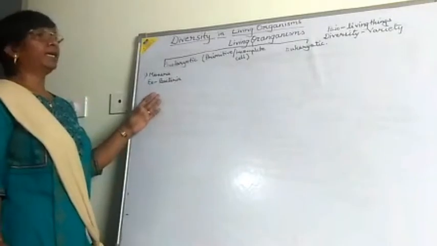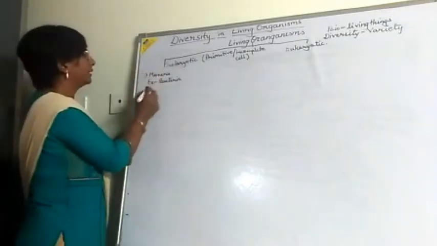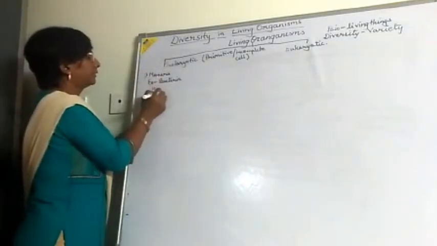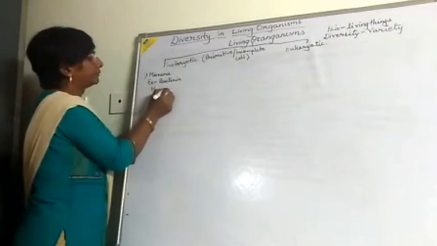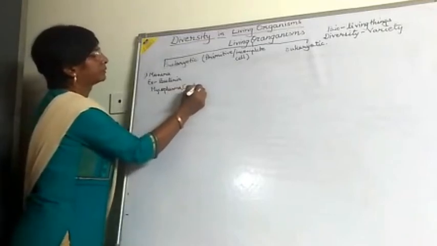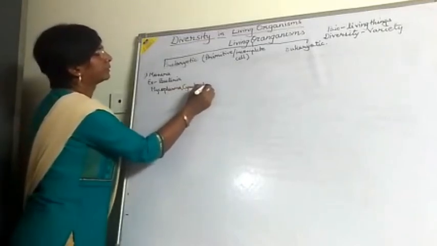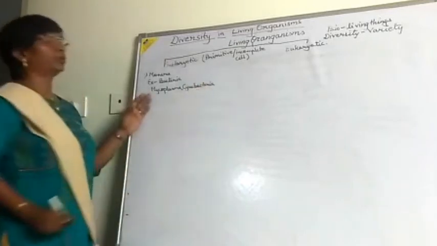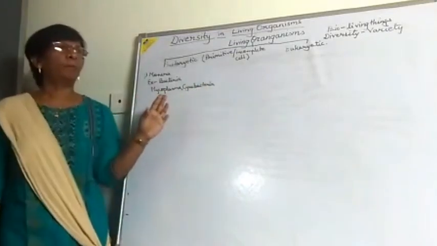Examples of bacteria are mycoplasma and cyanobacteria. These two are examples of bacteria.